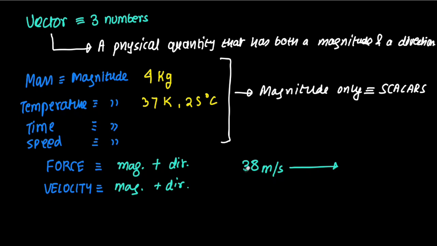And another vector quantity that is much more fundamental than velocity, that should have been defined before velocity, is displacement. Rather, the rate of change of displacement is known as velocity. Don't worry if this does not make sense to you immediately. We are going to explore these two topics, velocity and displacement, in great detail in kinematics, and we are going to explore the topic of force in great detail when we study dynamics and Newton's laws of motion, right? And mass, time, speed, they have been introduced to you before. Temperature is something that we are going to study in calorimetry.